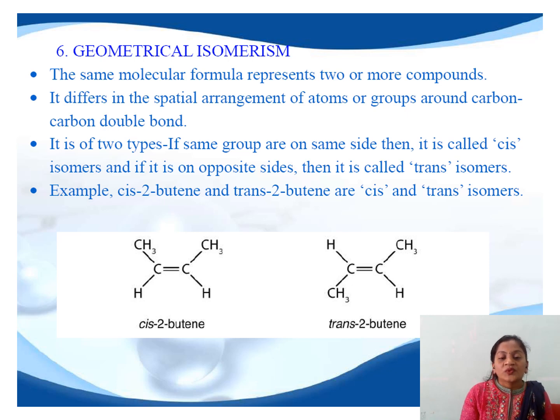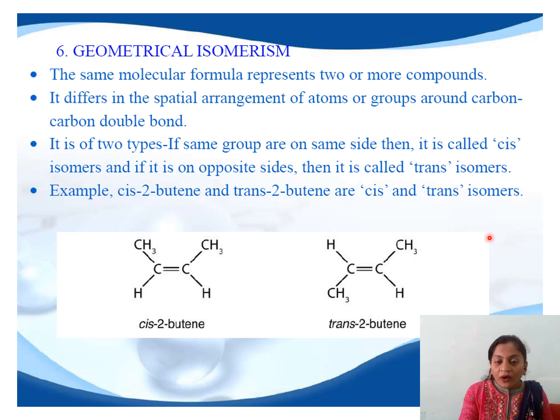Suppose two similar groups are present on the same side of the double bond. In cis-2-butene, we can see two methyl groups, which are similar groups. The two hydrogen atoms are also similar. These two similar atoms or groups are present on the same side of the double bond. Such compounds are called cis-isomers.